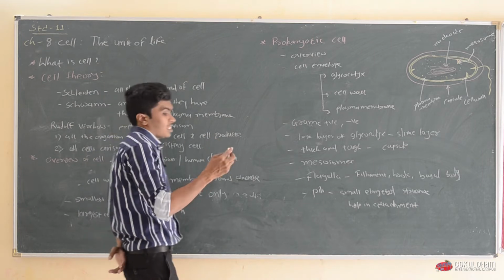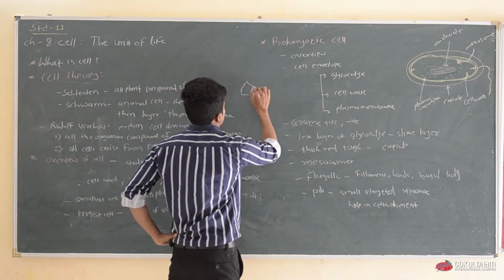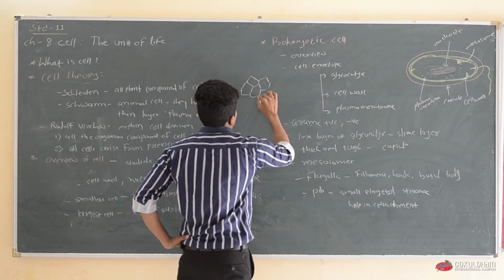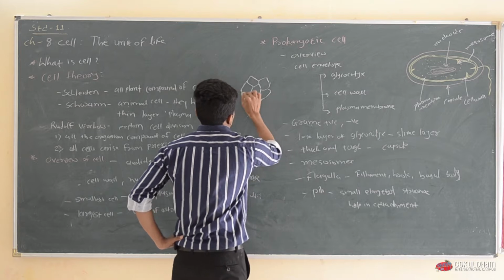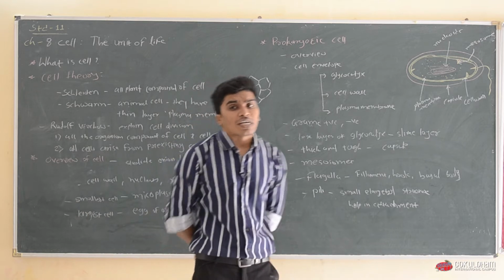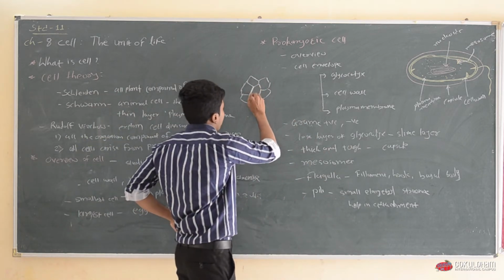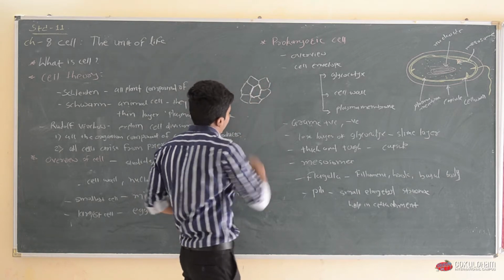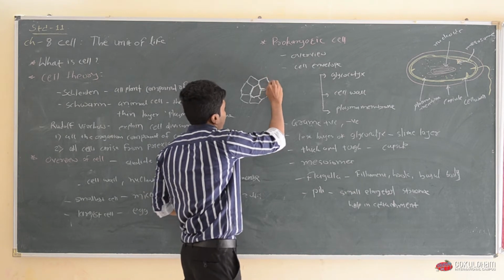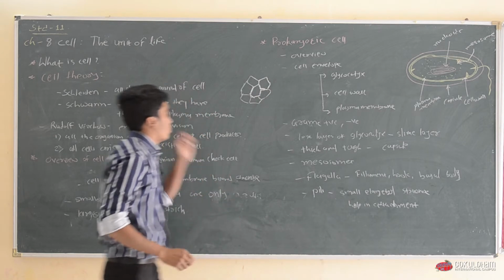Robert Hooke showed that this type of structure is seen in cork, and actually this structure found in that wood is not a cell, but a cell wall and dead protoplasm.